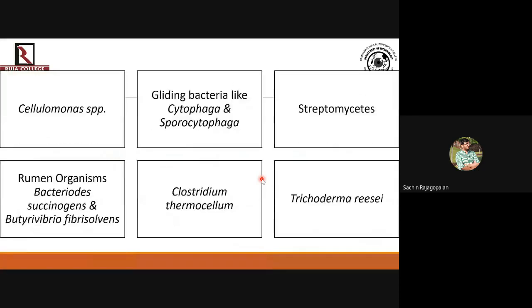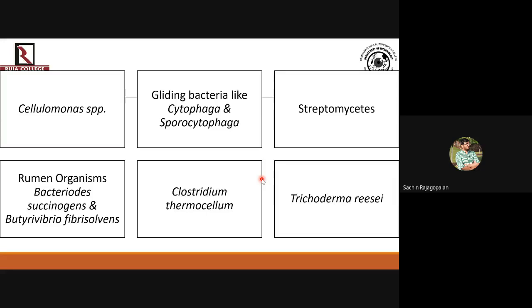And not all organisms can break this. There is a specific category of organisms which can do this, like Cellulomonas, as the name itself suggests, they are cellulose degraders. Gliding bacteria like Cytophaga and Sporocytophaga, Streptomycetes. Then the rumen organisms in the cow's rumen, Bacteroides succinogenes and Butyrivibrio fibrisolvens.